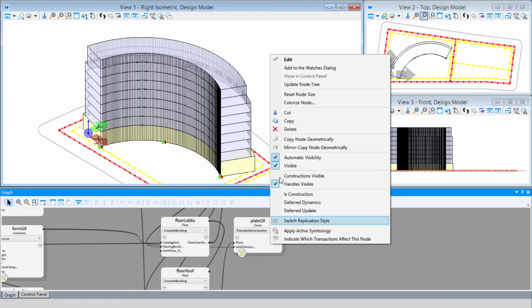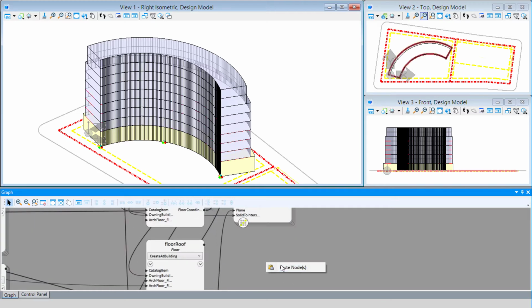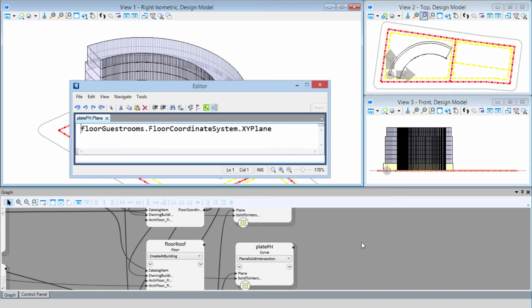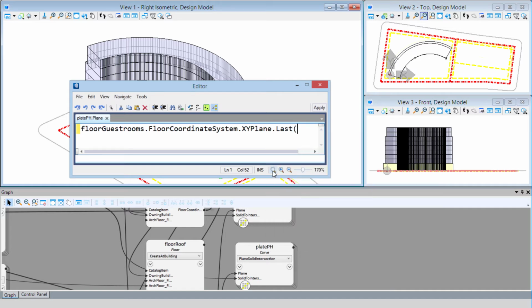So again, I'm going to copy the plate GR node. I'm going to paste that onto the graph, and I'm going to rename this one as plate PH for penthouse. Now my plane can be the same. I still want the guest room floors. However, in this case, I do need to specify that I only want the last two guest room floors. So again, I'm going to put my cursor at the end of that line. Again, I'm going to now start typing in last, and then in parentheses we'll put 2. So it's going to select the last 2 floor planes. We'll apply that.